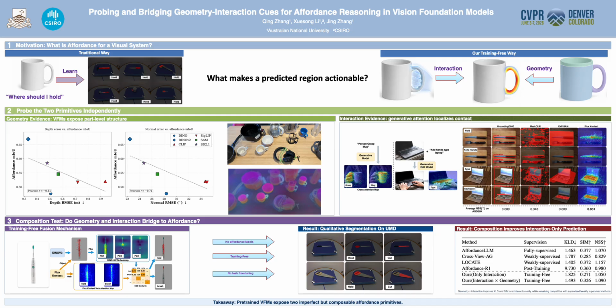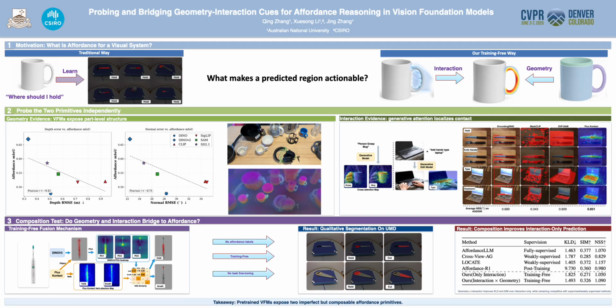We also compare this signal with Grounding DINO, MaskCLIP, and EVF-SAM on AGD20K. FLUX Context achieves the strongest NSS score among these alternatives, suggesting that generative attention contains a useful interaction prior, not merely object semantics or generic segmentation.